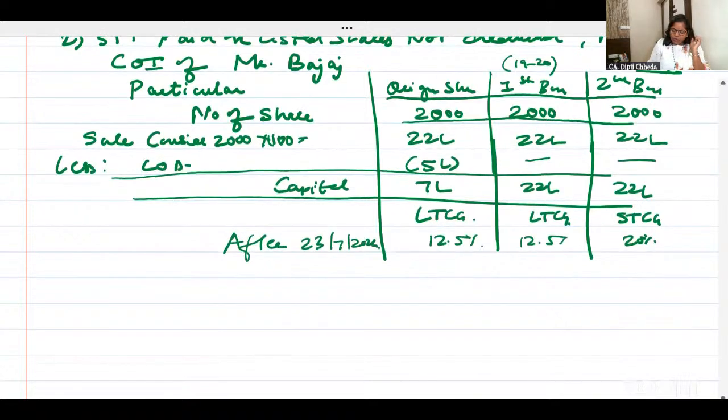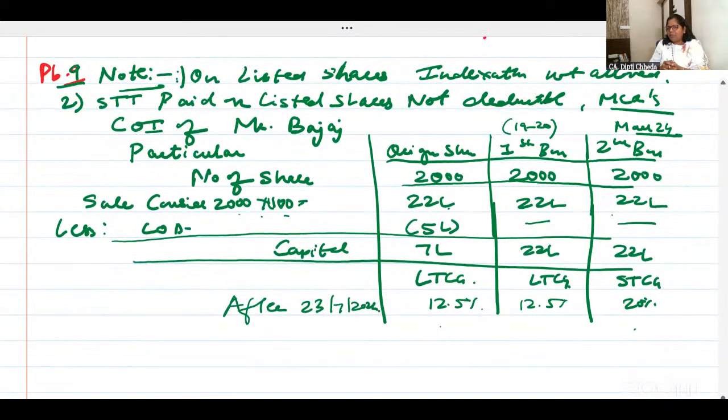Yes, you could do 6000 into 1100, 66 lakhs. But then these two are long term and this is short term. Why? Because the second bonus shares are not held for more than 12 months. That's why I kept it separate. Okay, good and clear to all of you. One second. One more problem is there. Next one. Just read it.